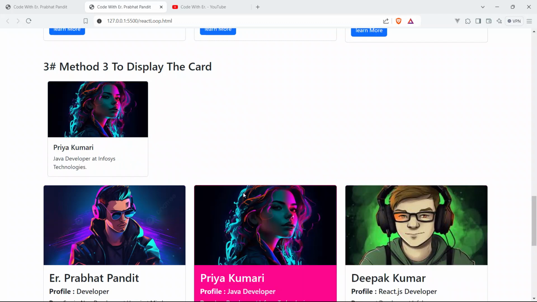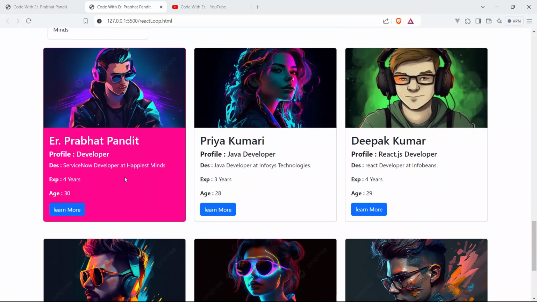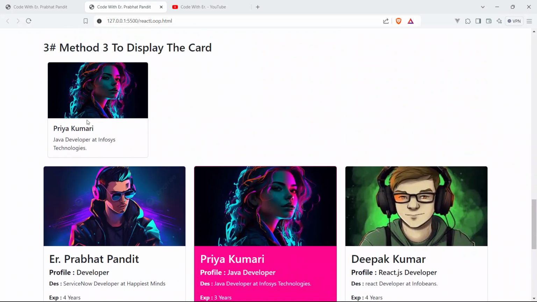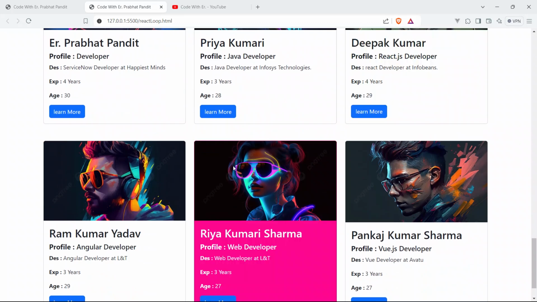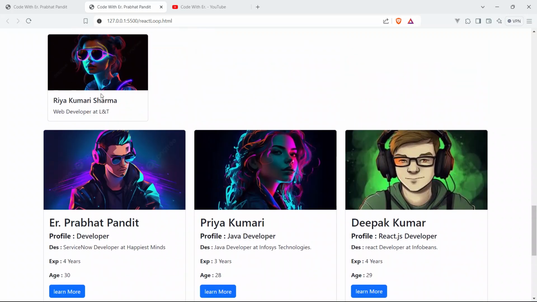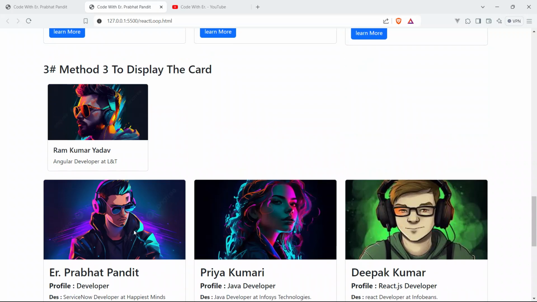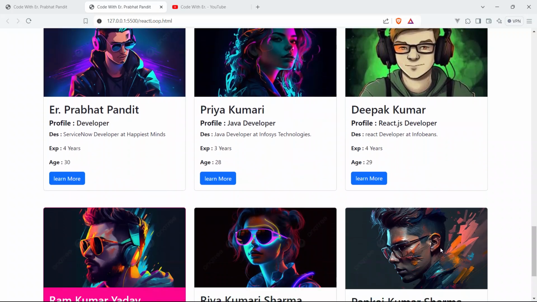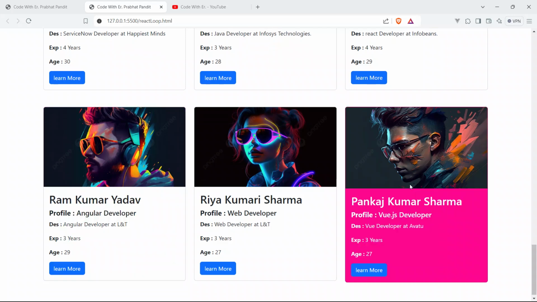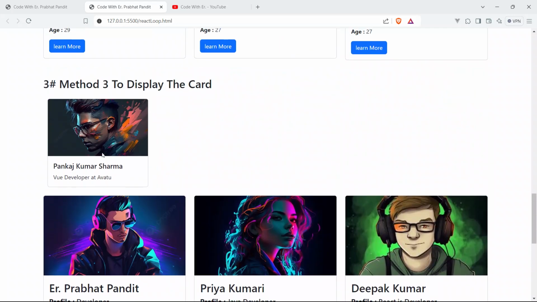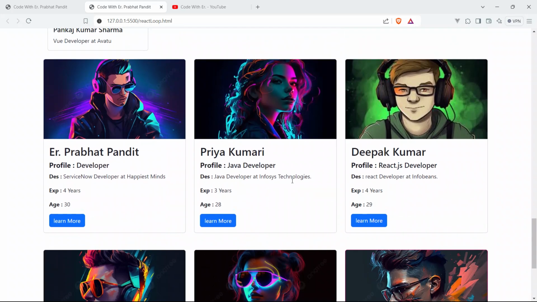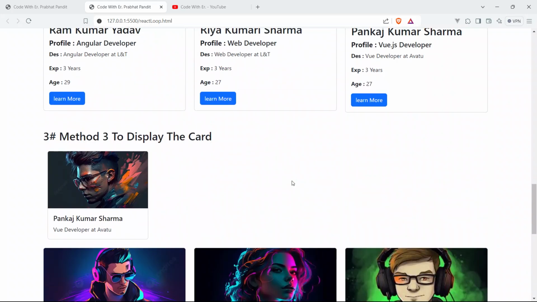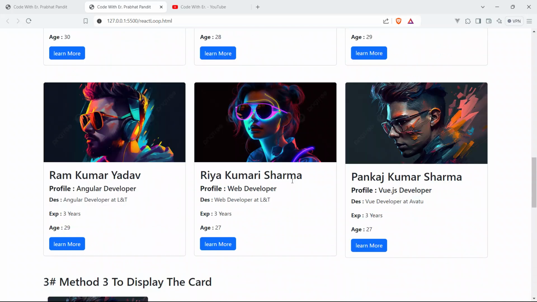So you can see here, this is clicked, this is clicked. See the same profile card, Riya Kumari Sharma, click, you can see Ram Kumar Yadav, Pankaj Kumar Sharma, see. So guys, now in this video, in this session, we are going to learn this.